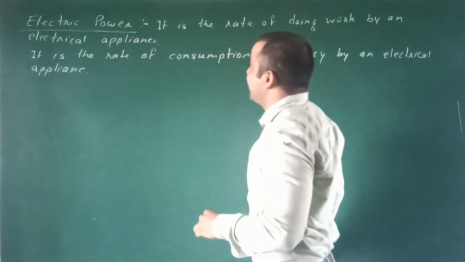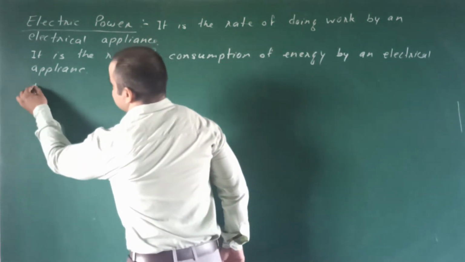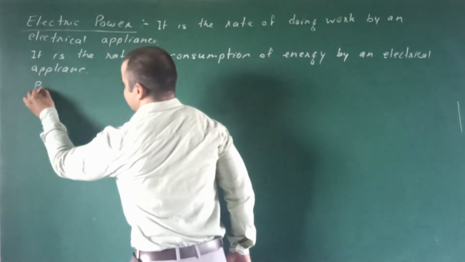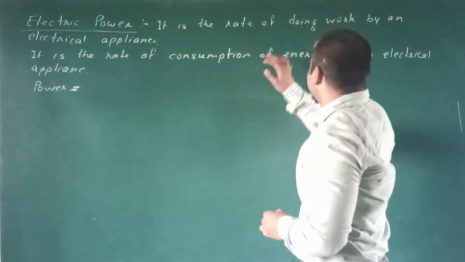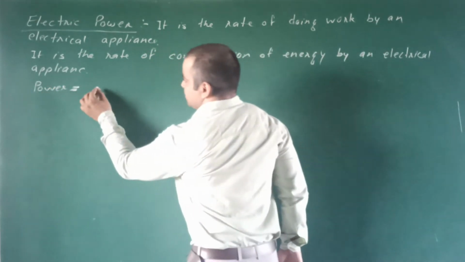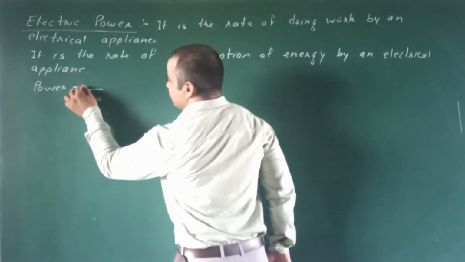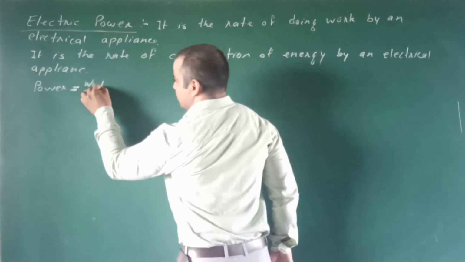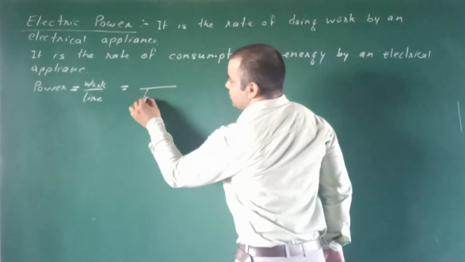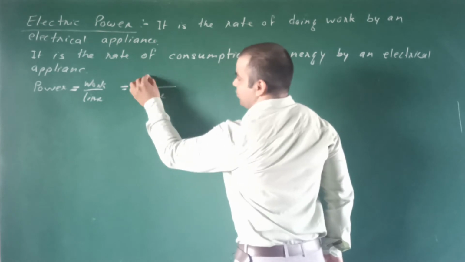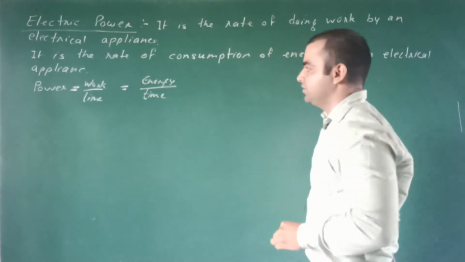So by the definition we can derive the formula. What is electrical power? Electrical power is the rate of doing work, means work done divided by time, or we can say rate of consumption of energy. This is the formula.